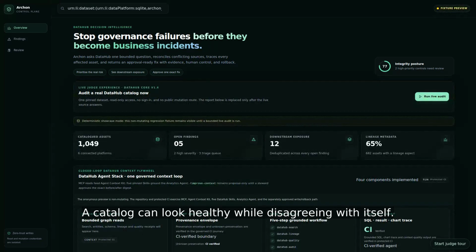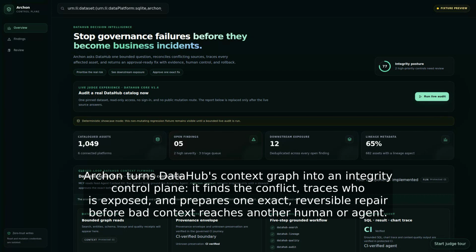A catalog can look healthy while disagreeing with itself. Archon turns DataHub's context graph into an integrity control plane. It finds the conflict, traces who is exposed, and prepares one exact, reversible repair before bad context reaches another human or agent.